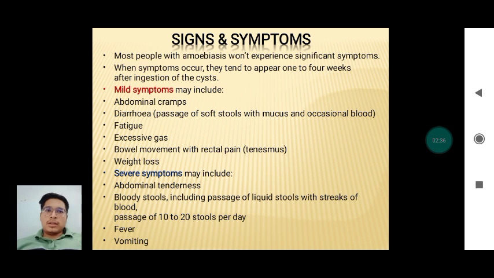Signs and symptoms of amoebiasis. Most people with amoebiasis won't experience significant symptoms, but symptoms appear 1 to 4 weeks after ingestion. So the incubation period of amoebiasis is large. These include mild and severe symptoms. Mild symptoms may include abdominal cramps, diarrhea, fatigue, excessive gas, bowel movement with rectal pain, and weight loss. Severe symptoms may include abdominal tenderness, bloody stools, even passage of 10 to 20 stools per day. This is a very large amount. Also fever and vomiting are present.